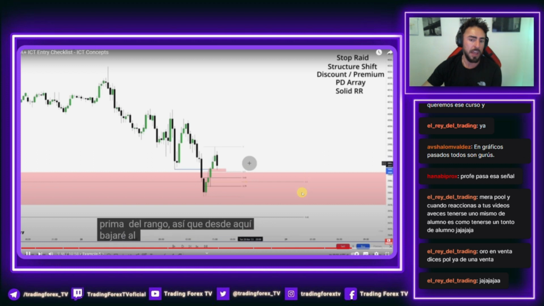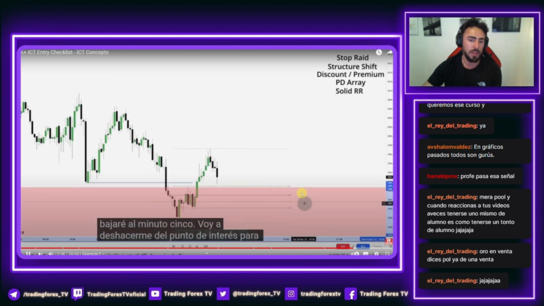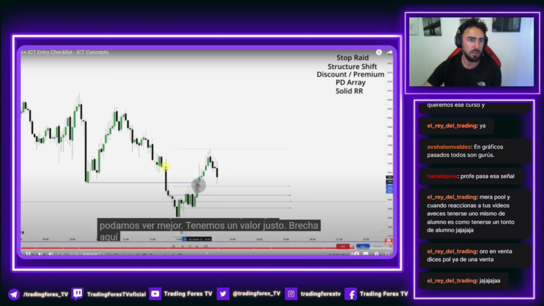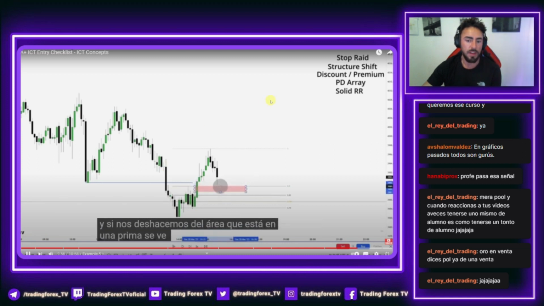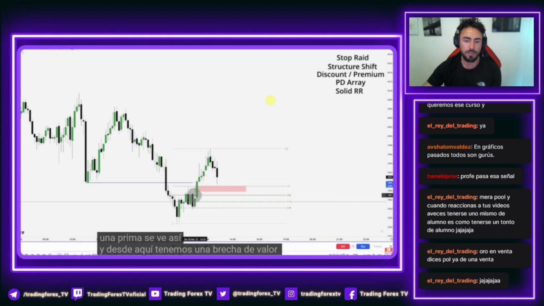I will go down to the 5 minute. I'm going to get rid of the point of interest so we can see better. We have a fair value gap right here. ¿No? Pero que ha bajado de temporalidad. And if we get rid of the area that is in a premium, looks like this. And from here, we have order block, fair value gap.